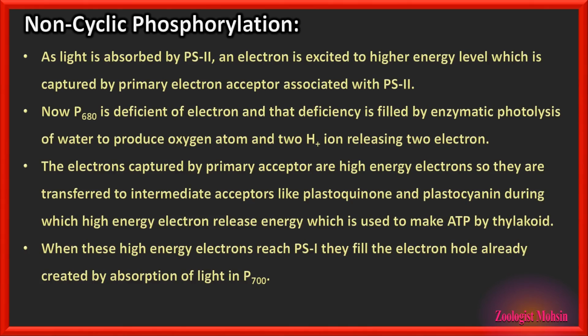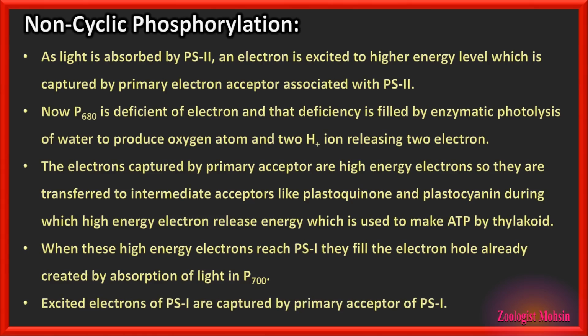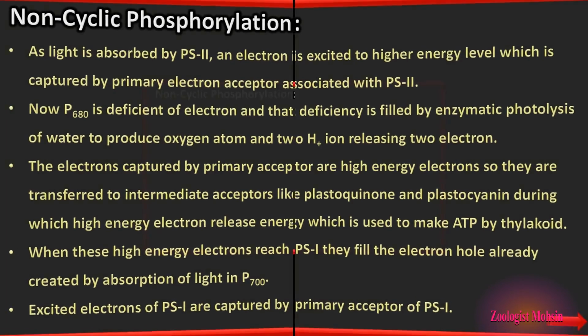When these high energy electrons reach PS1, they fill the electron hole already created, because in PS1 the light has already created those electrons and those electrons have already left PS1. So that hole is filled by the electrons given by PS2. Excited electrons of PS1 are captured by the primary acceptor of PS1.